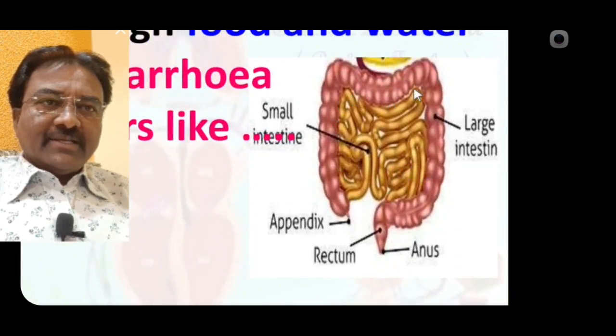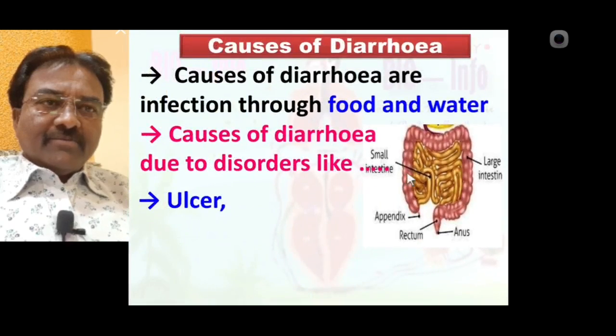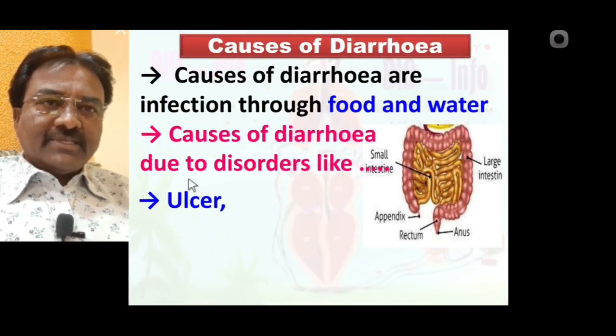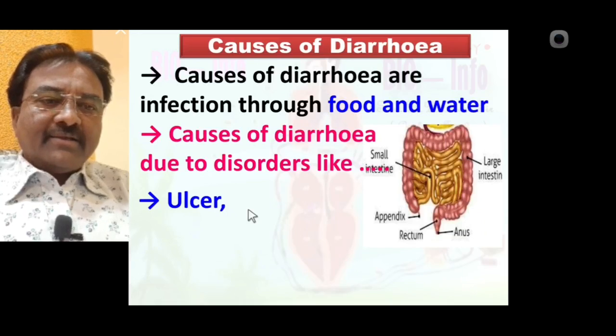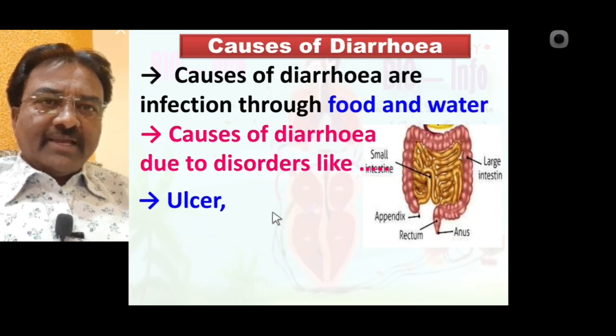This one is the large intestine and this one is the small intestine. When perforation takes place in the intestine, such a condition is called an ulcer, and due to ulcer, diarrhea is created. So ulcer causes diarrhea.